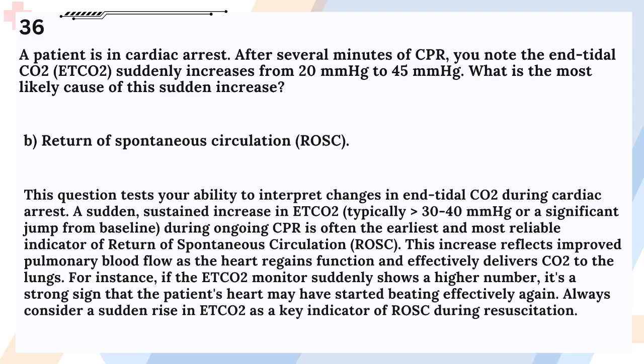Answer: B. Return of spontaneous circulation, ROSC. This question tests your ability to interpret changes in end tidal CO2 during cardiac arrest. A sudden, sustained increase in EtCO2, typically greater than 30 to 40 millimeters of mercury, or a significant jump from baseline, during ongoing CPR is often the earliest and most reliable indicator of return of spontaneous circulation, ROSC. This increase reflects improved pulmonary blood flow as the heart regains function and effectively delivers CO2 to the lungs.